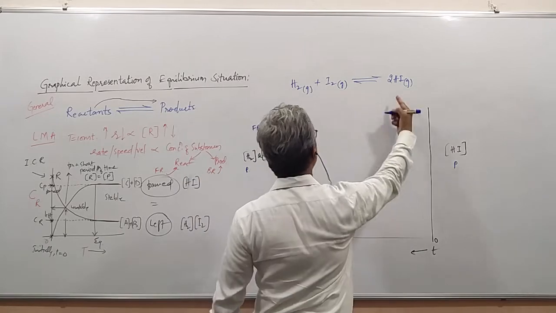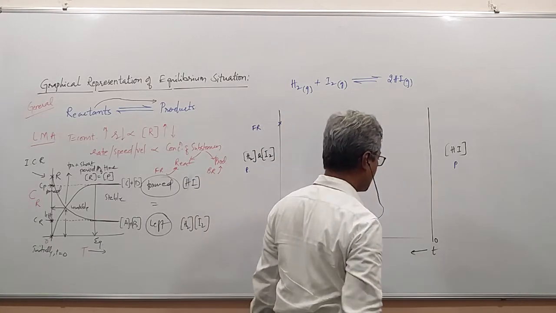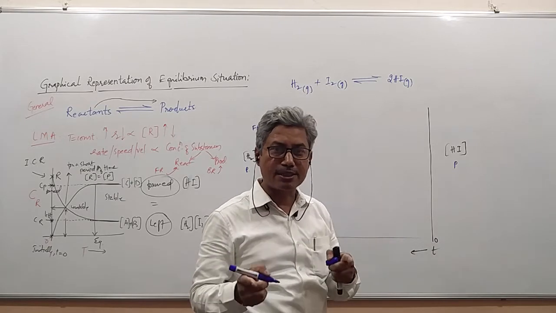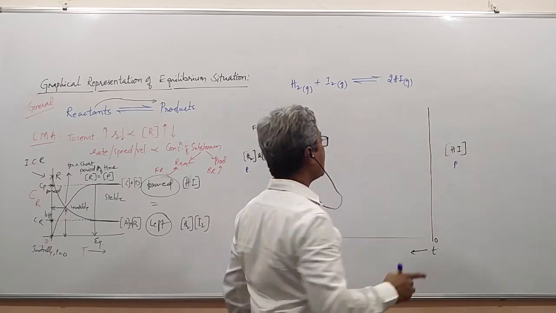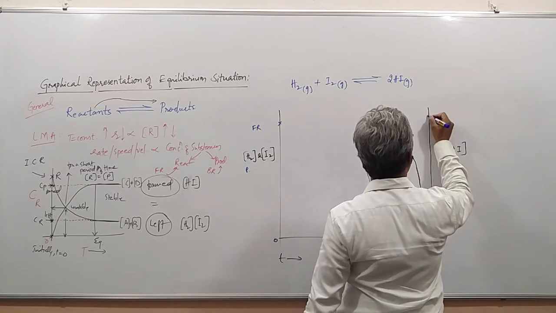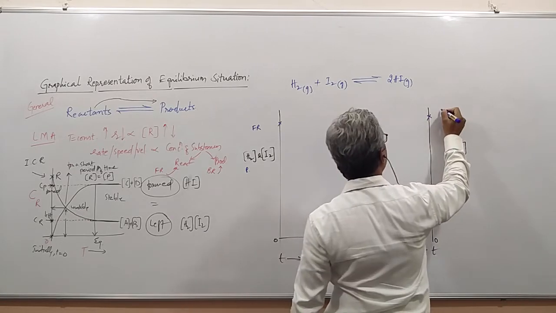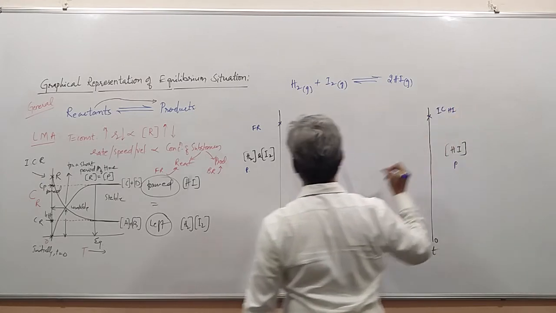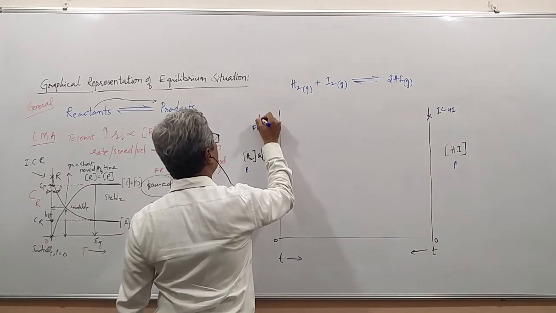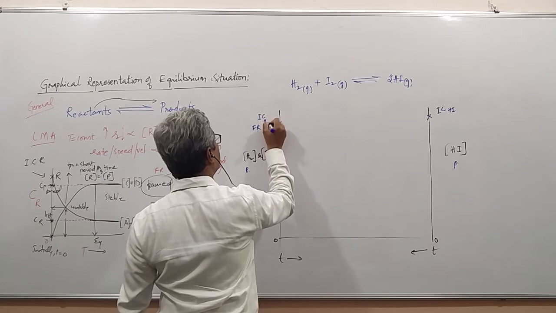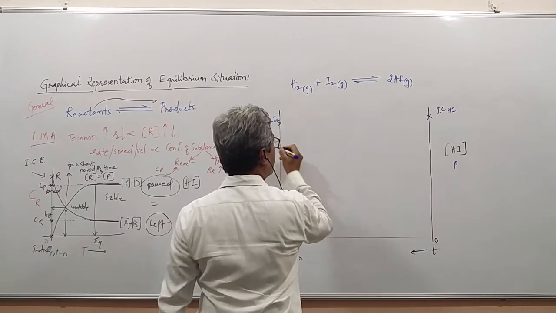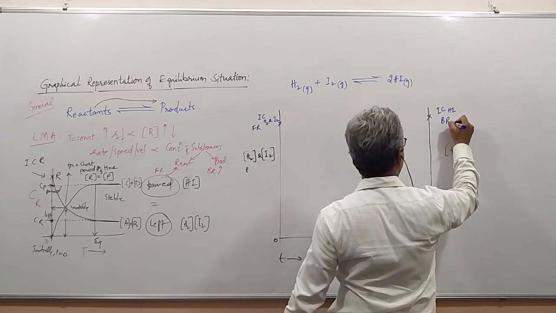And for the backward reaction, the reactant is hydrogen iodide. That means you started the reaction with hydrogen iodide. The initial concentration of hydrogen iodide will also be maximum. This is the initial concentration of hydrogen iodide, and this is the initial concentration of H2 and I2. This is the forward reaction and this is the backward reaction.